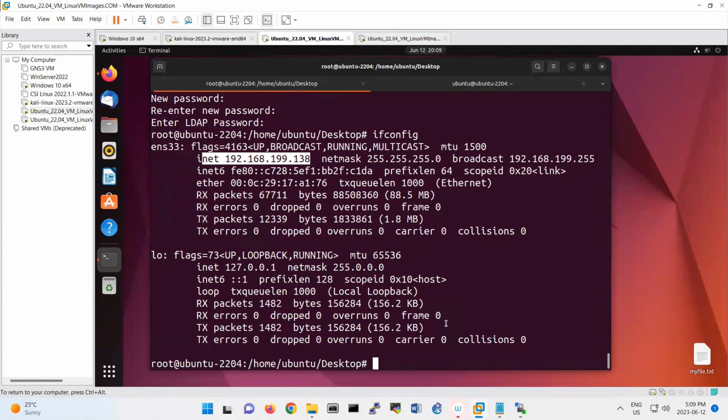And deleting in LDAP is ldapdelete. So we are in the server, ldapdelete.